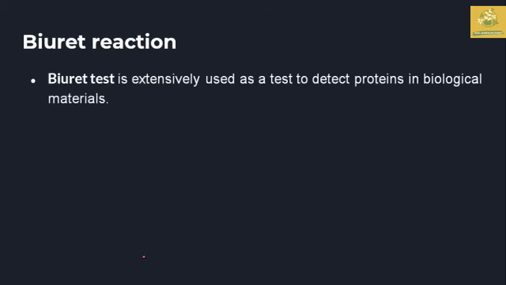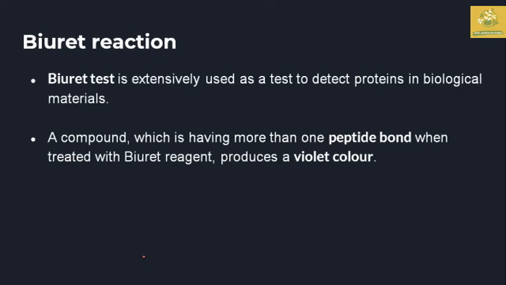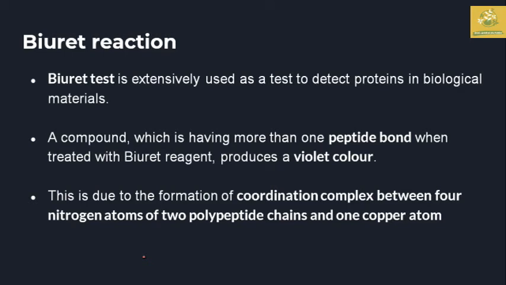The Biuret test is mainly used to detect protein in biological materials. A compound having more than one peptide bond, when treated with Biuret reagent, produces a violet color. This is due to the coordination complex between the nitrogen atoms of two peptide chains and a copper atom, which is formed during the Biuret reaction.